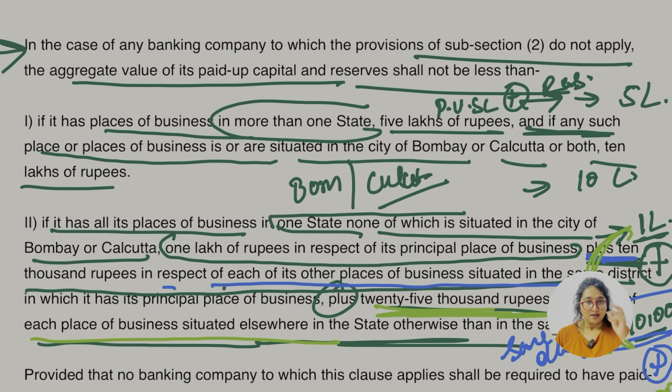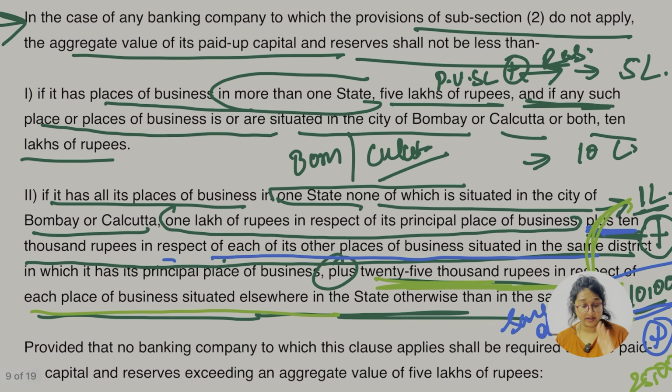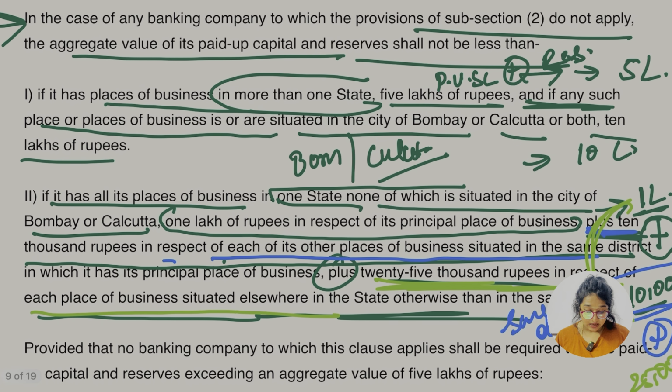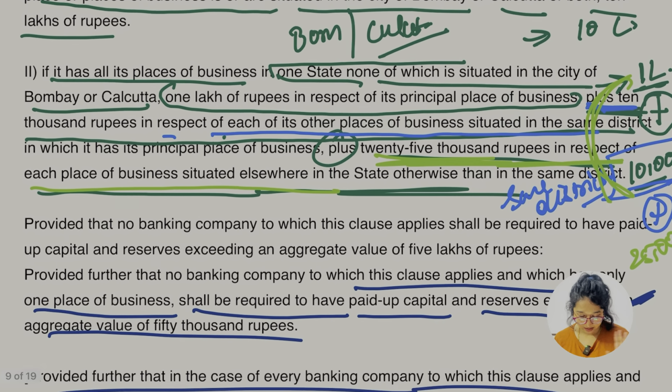Second thing, the banking company is incorporated in India. First part ends there. Let's go for the second part, which is further divided. First case, if the place of business is in more than one state, it's going to be 5 lakh rupees, but not in Bombay and Calcutta. But if they have a place of business in Bombay and Calcutta, it's going to be 10 lakh. Earlier 15, then 20, then 5, 10.